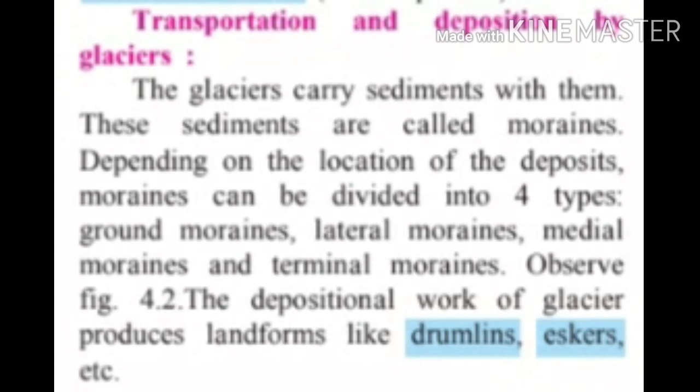As per the location of deposition, moraines can be divided into four types: 1. Ground moraines, 2. Lateral moraines, 3. Medial moraines, and 4. Terminal moraines. Due to the depositional work of glaciers, some landforms are produced, like drumlins, eskers, etc.